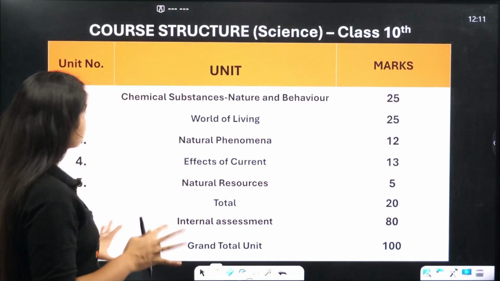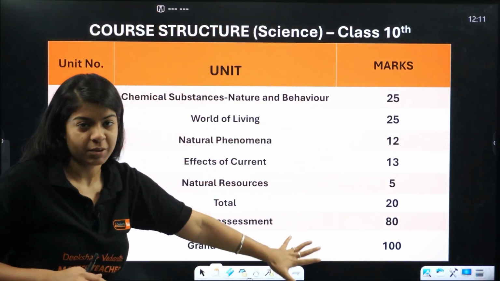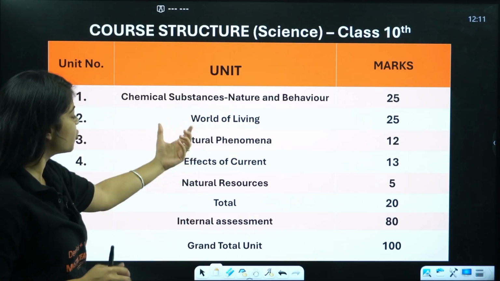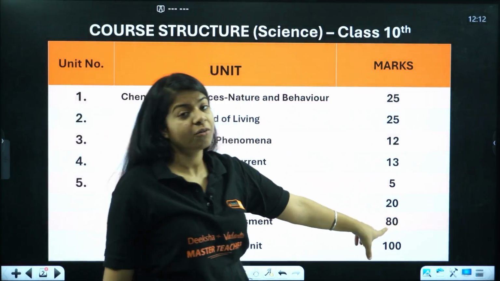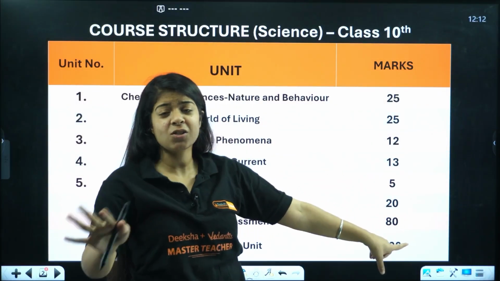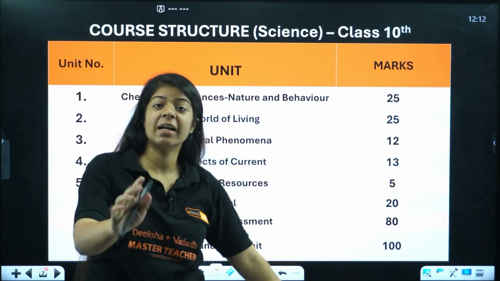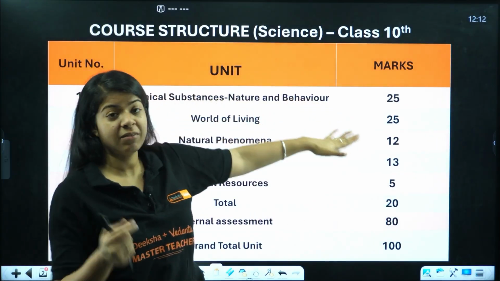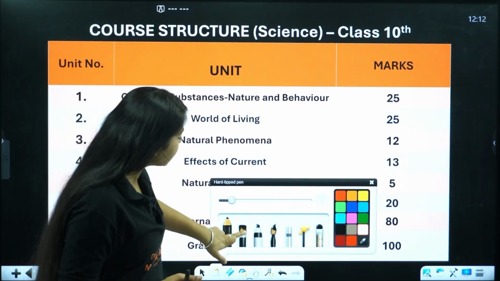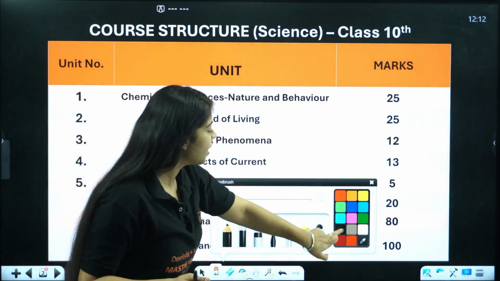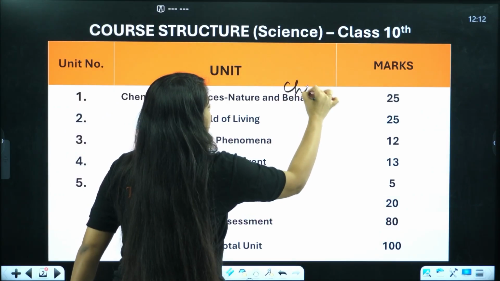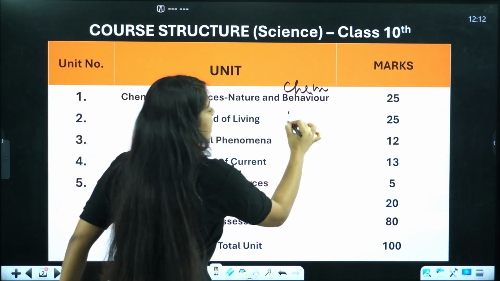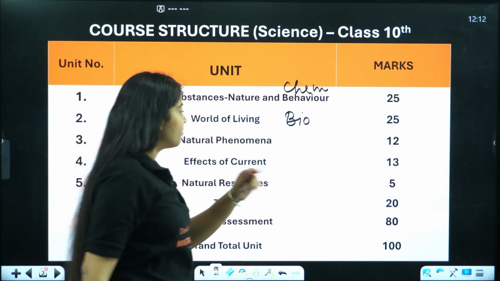So the first topic, this is your whole syllabus, okay? You'll have 5 units, total 100 marks, out of which 80 are in your hands. 20 is your internal assessment, but 80 is directly from theory. Now in that 80, chemical substances, nature and behavior, that is your chemistry, includes 25 marks, okay? This is chemistry. Then world of living, it's actually biology, that is 25 marks.